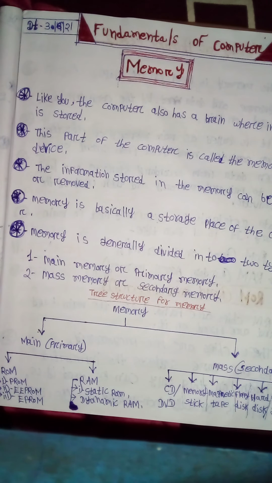Mass memory, secondary memory. Mass memory, secondary memory has six types: CD or DVD, memory stick, magnetic drive, floppy disk, hard disk, pen drive.